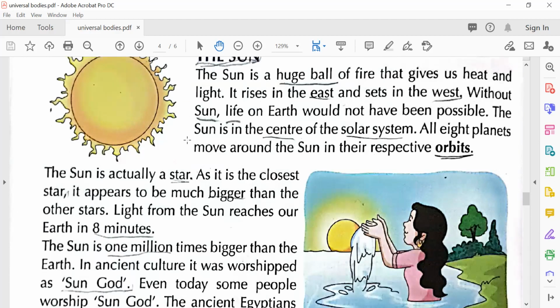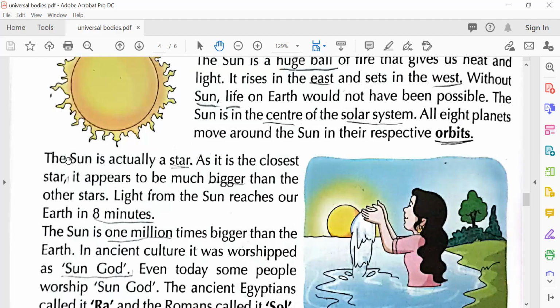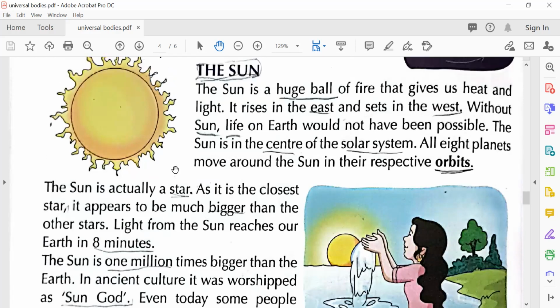Like we have rules on Earth. See, the sun is actually a star. As it is the closest star, it appears to be much bigger than the other stars, because it is very close to us. Light from the sun reaches our earth in 8 minutes. This is a fact. How much time does light from sun take to reach the earth? 8 minutes. Very good.